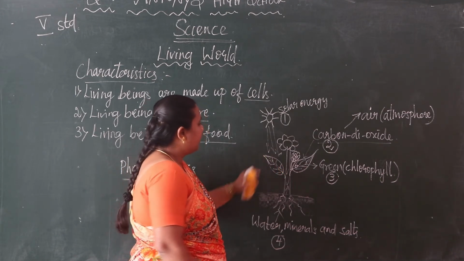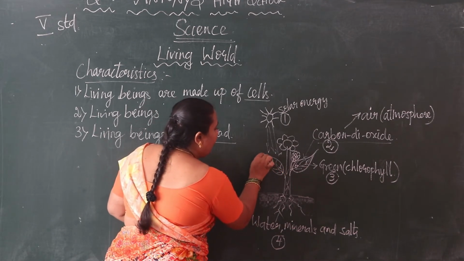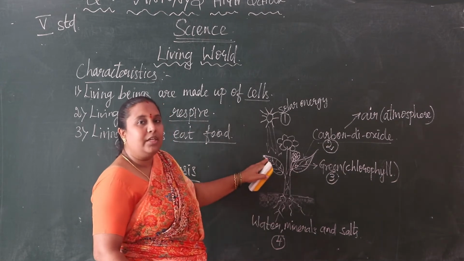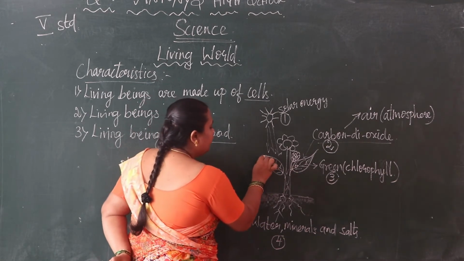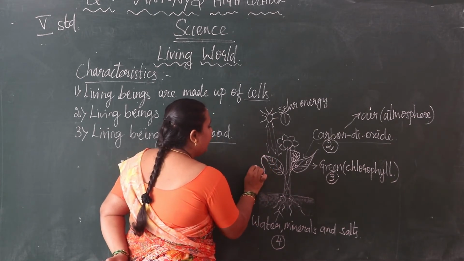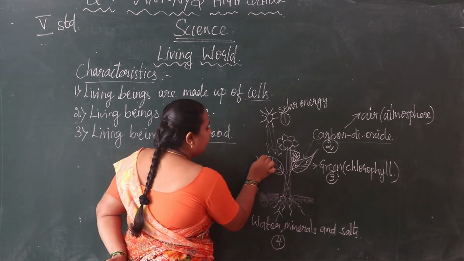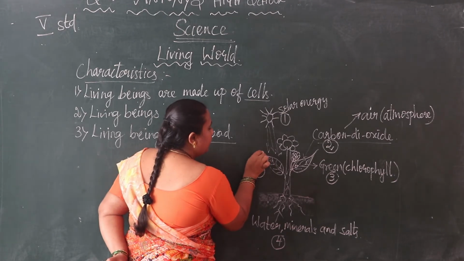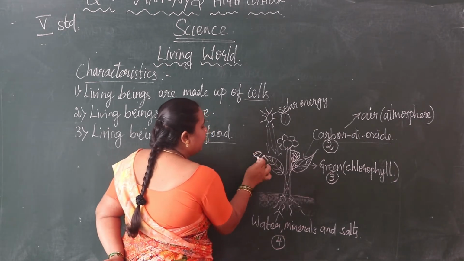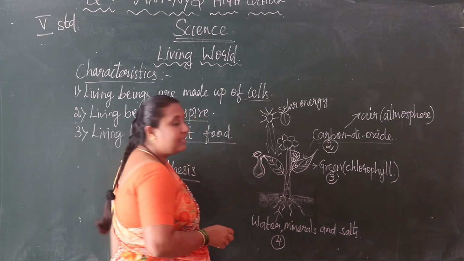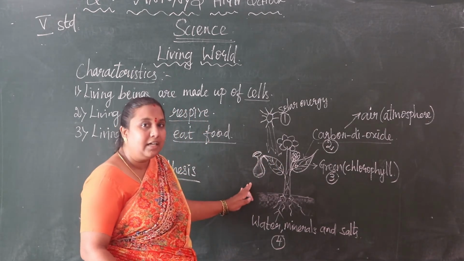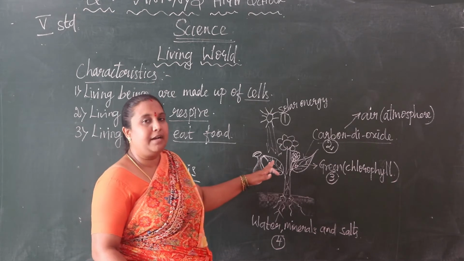The end point of the leaf should be modified like a jug-like structure, and the tip should change like this, into the lid of this jug-like structure. Like this, the leaves are present in insect-eating plants.